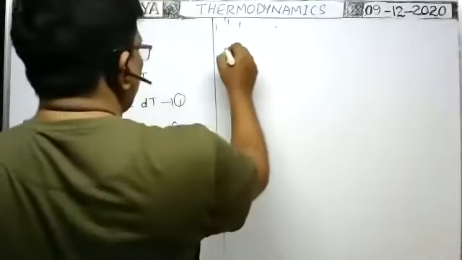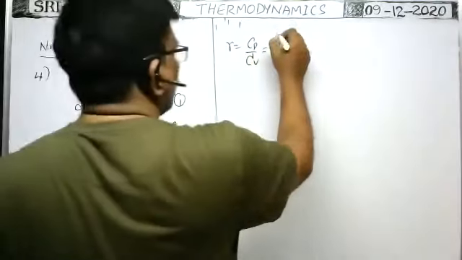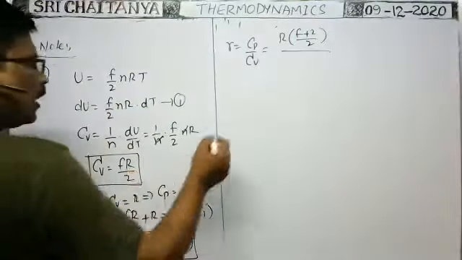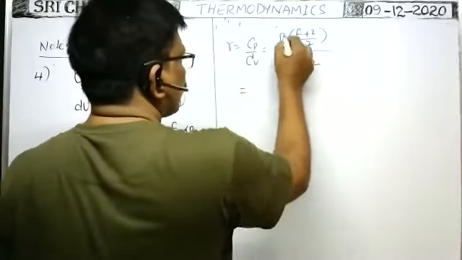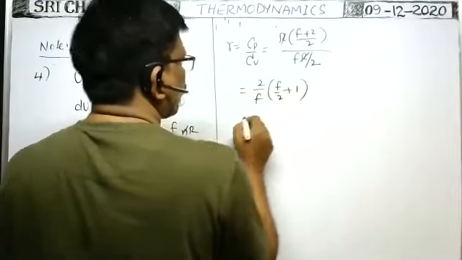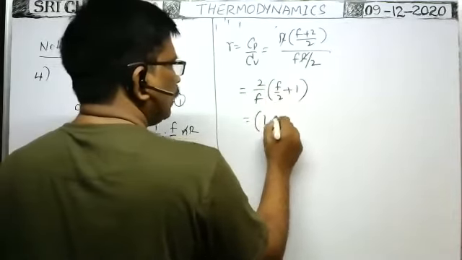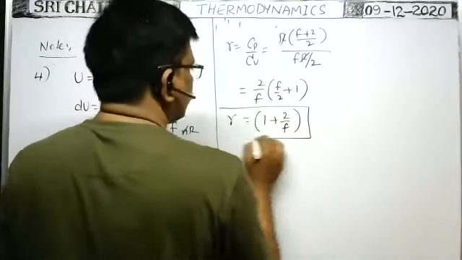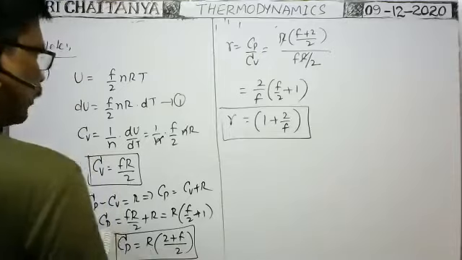So the ratio between these two, adiabatic constant gamma, is equal to Cp by Cv. Cp you write as R into F plus 2 by 2, by Cv, which is FR by 2. Here R cancels, then you will get 2 by F into F by 2 plus 1, so you multiply with 2 by F. Then 2 by F into F by 2, both cancel, giving 1, plus 2 by F into 1, that means 2 by F. It is the adiabatic constant gamma. So adiabatic constant gamma is equal to 1 plus 2 by F.